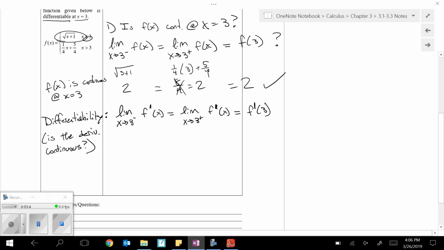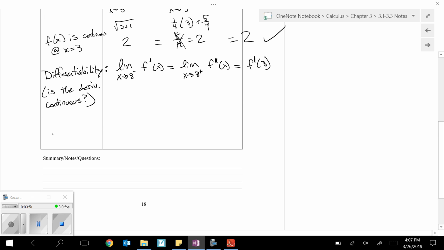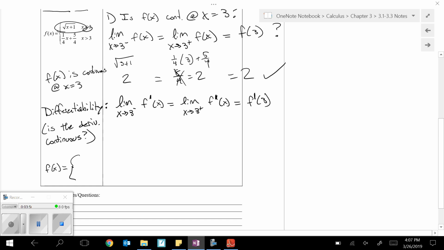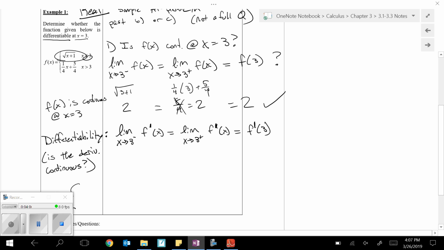So before we can do that, let's find the derivative of this function. So let's see, f of x equals, there's two parts. Let's just take their derivatives separately. So square root of x plus 1, that's really the same thing as having x plus 1 to the 1/2, right?